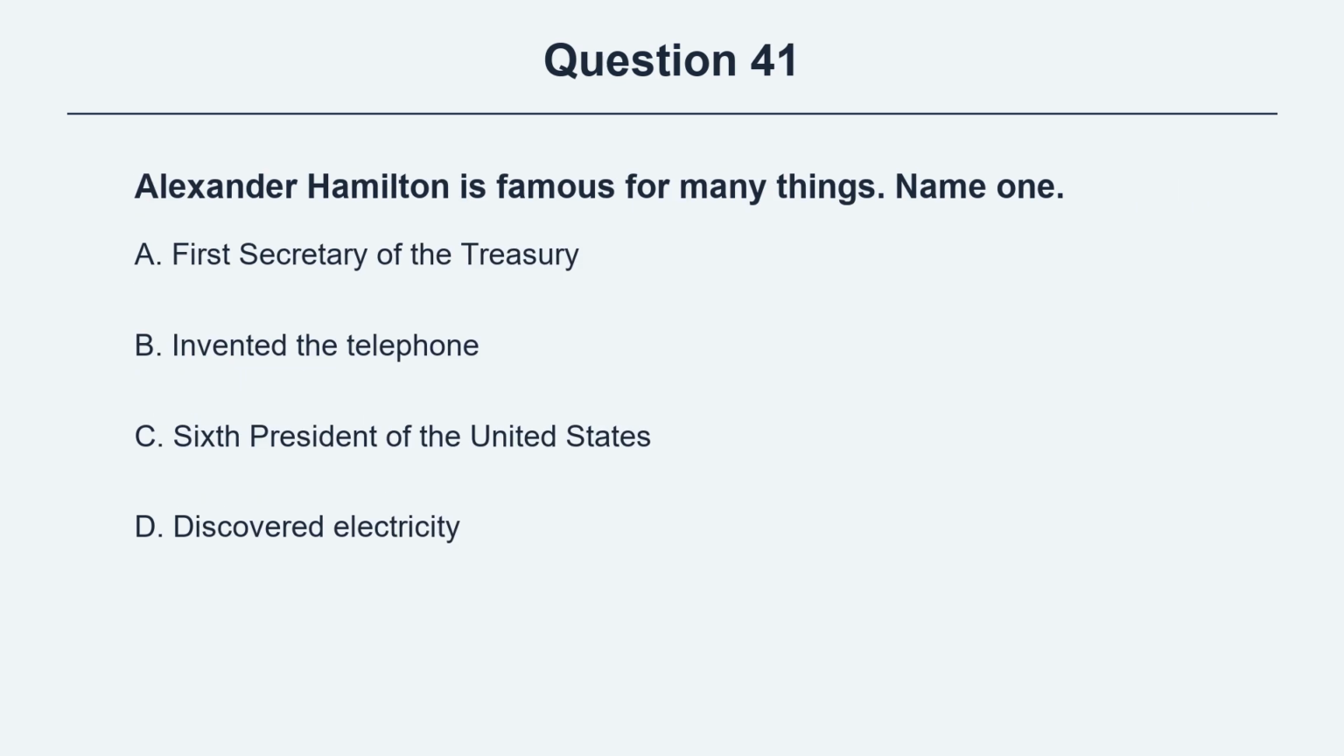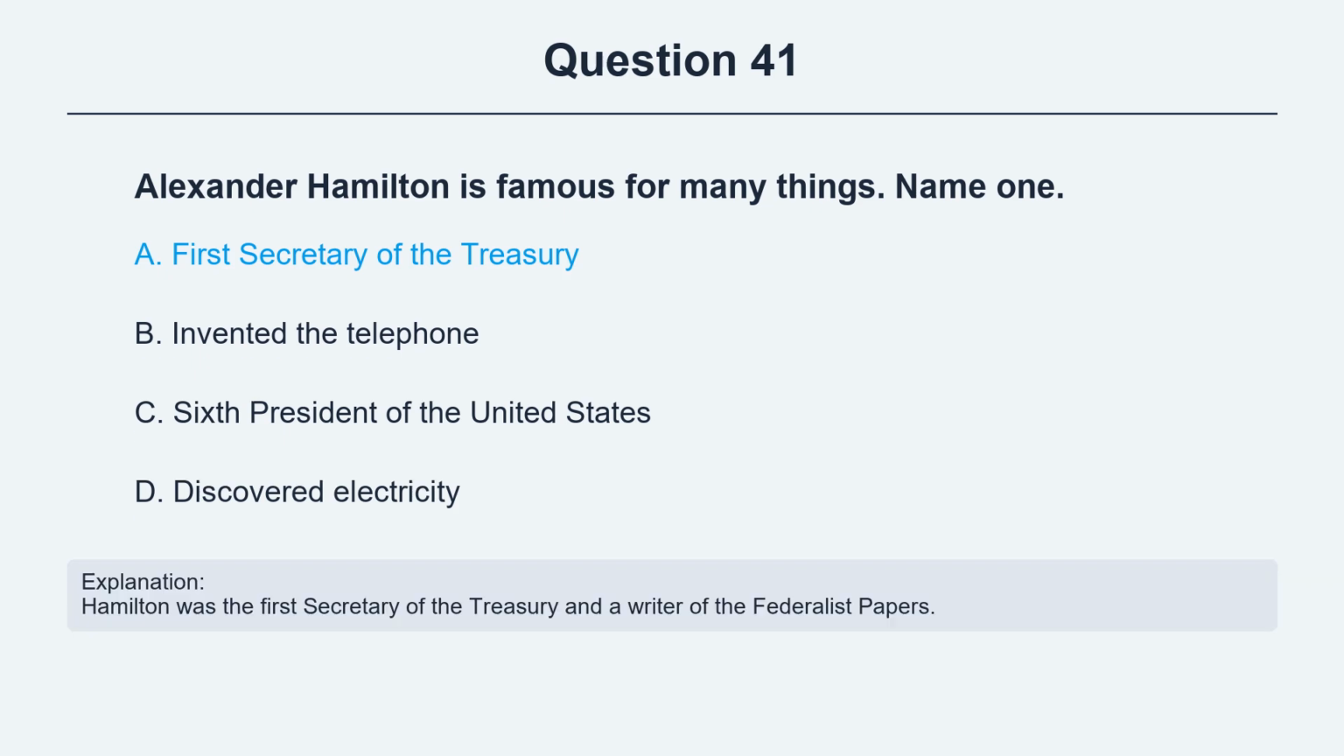Question 41. Alexander Hamilton is famous for many things. Name one. Option A, first Secretary of the Treasury. Option B, invented the telephone. Option C, 6th President of the United States. Option D, discovered electricity. The correct answer is option A, first Secretary of the Treasury. Explanation: Hamilton was the first Secretary of the Treasury and a writer of the Federalist Papers.